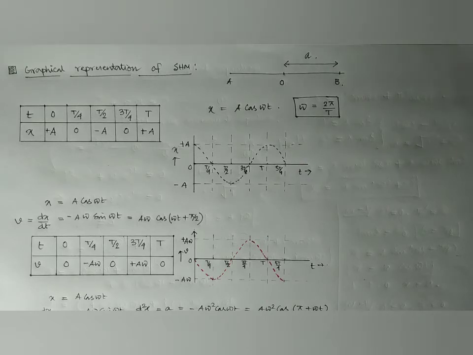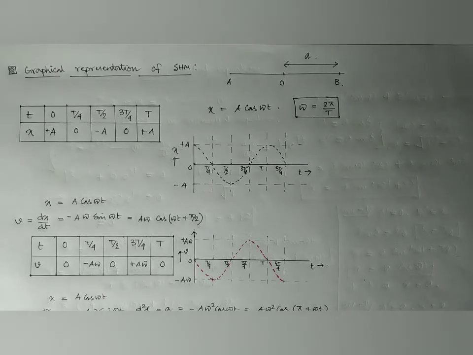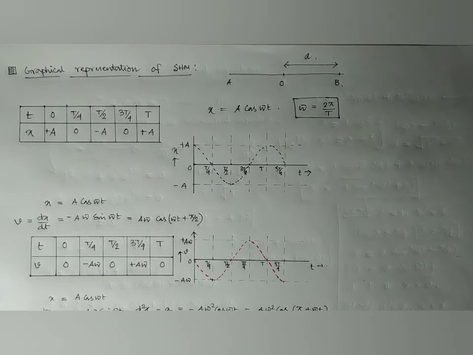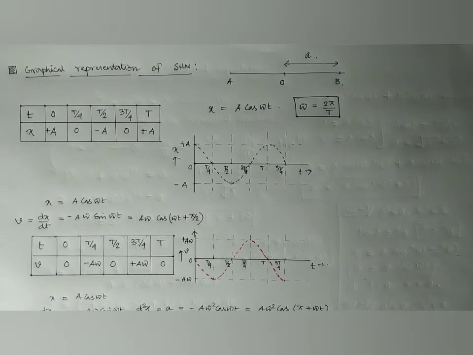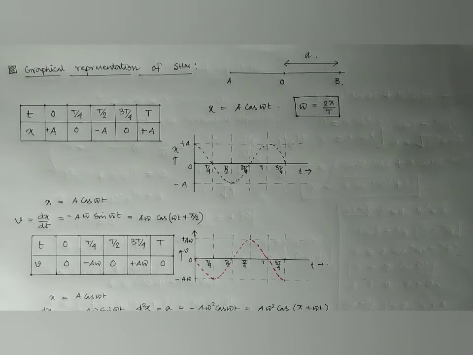The length of this distance, that is the amplitude, is A, and x equal to A cos omega t, as it starts its motion from one of its maxima, the terminal point. So at t equal to 0, cos 0 is 1, that is x equal to A. So x equal to A cos omega t is taken as the equation for simple harmonic motion. And we know that omega, the circular frequency, is related to the time period, the time required for a complete oscillation, by omega equal to 2 pi by T.